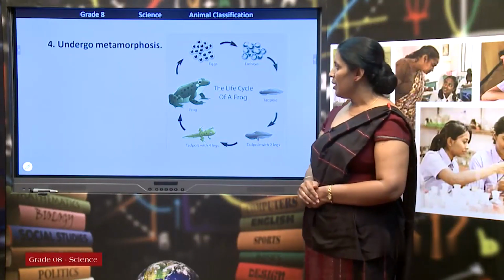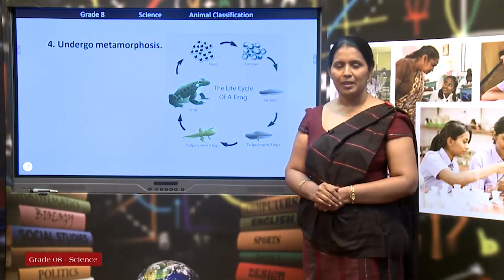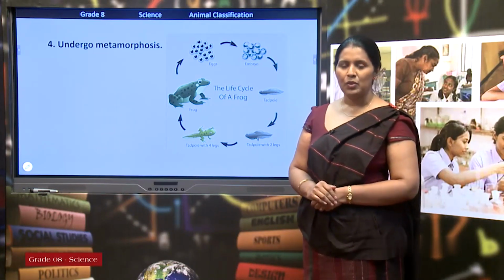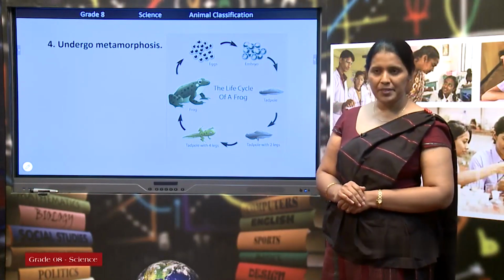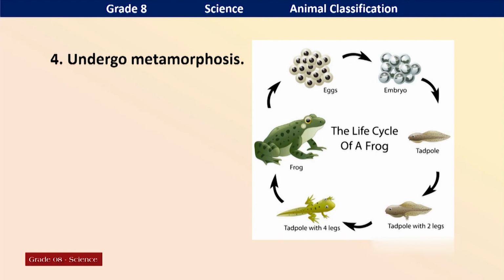Next one, they undergo metamorphosis. What is metamorphosis? They show several stages in their life cycle. When considering these stages, their body shape is completely different. You can see eggs, tadpoles and adult frog. They are the three main stages in the life cycle. All the amphibians have this type of life cycle. It is called metamorphosis.